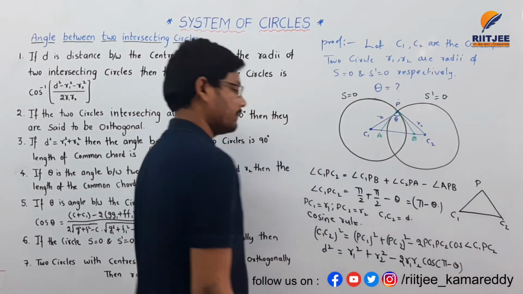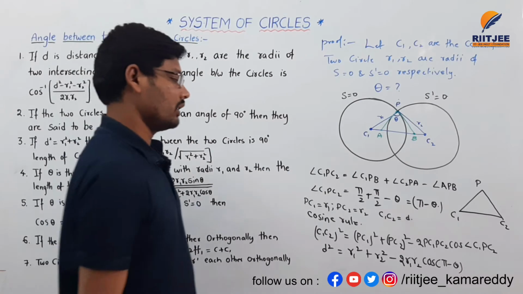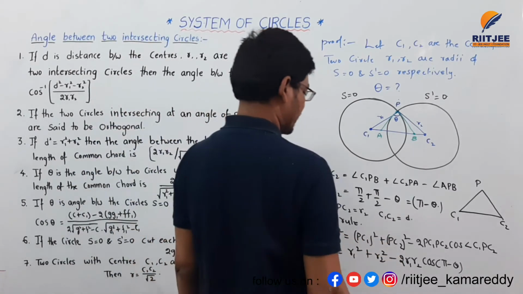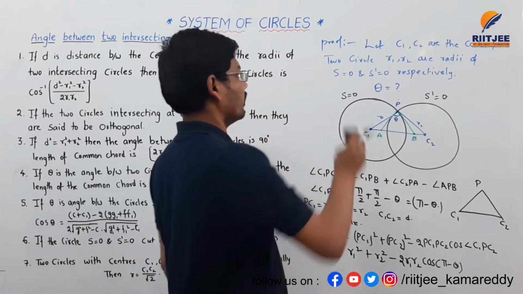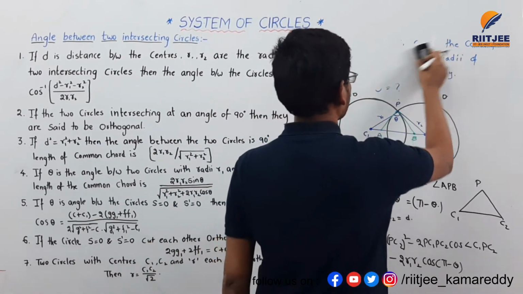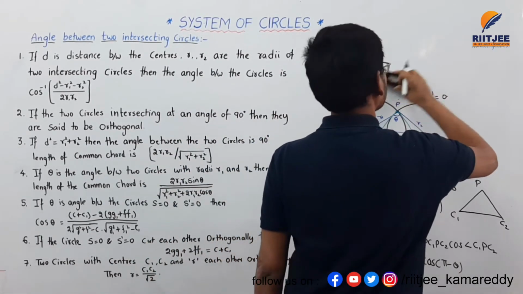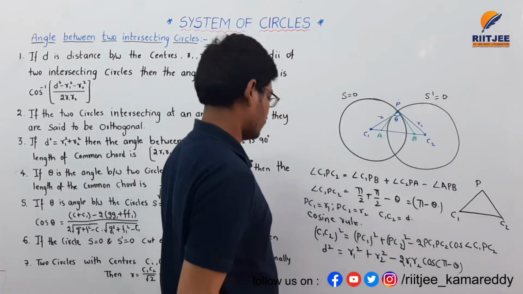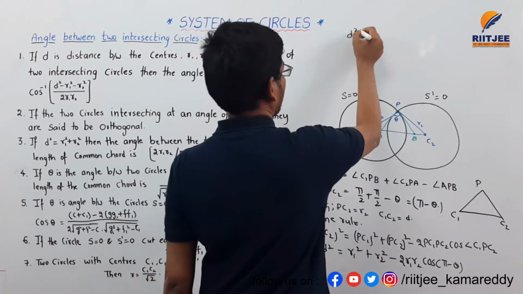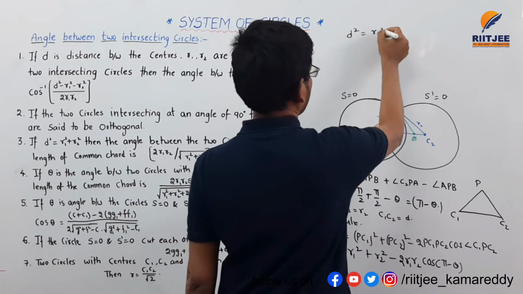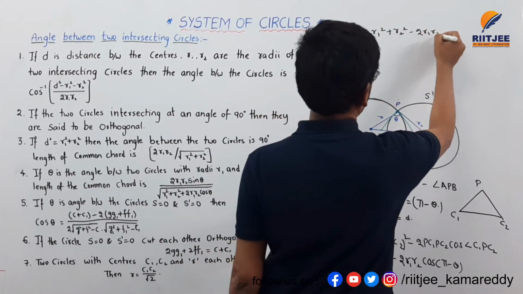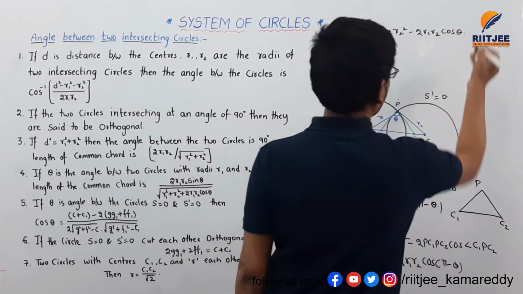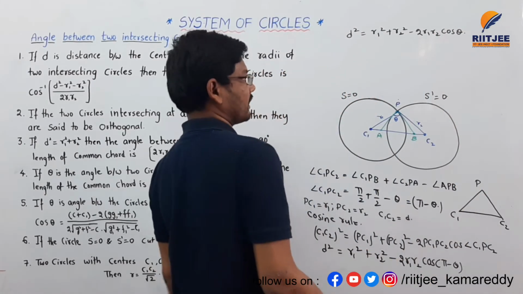So that is nothing but cos theta. So d square is equal to r1 square plus r2 square minus 2 r1 r2 cos theta.